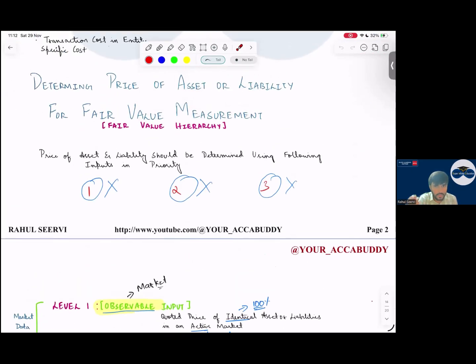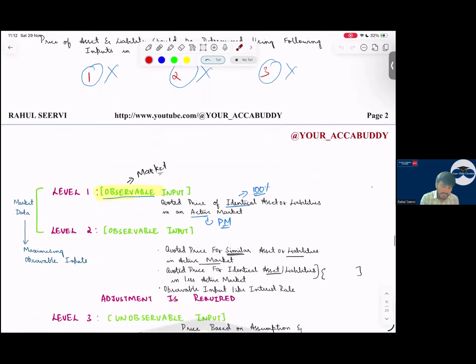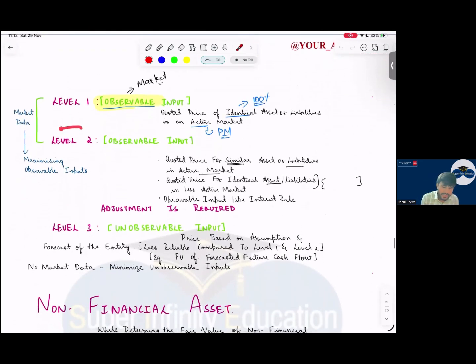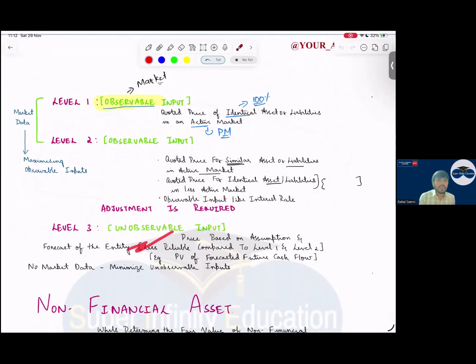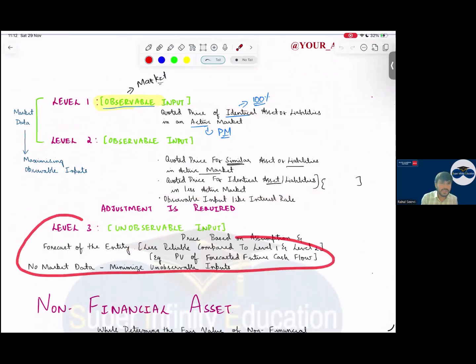So in your exam, how will the question come? Sir, level 2 data was available, but they have calculated the fair value based on level 3. So mention the directors are wrong, etc. We have to calculate based on level 2.